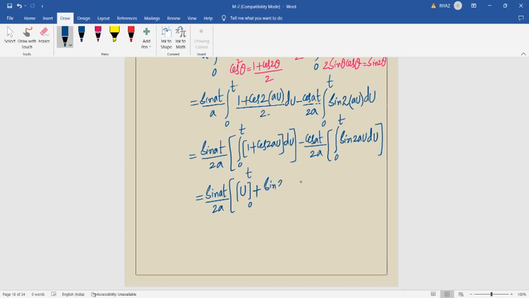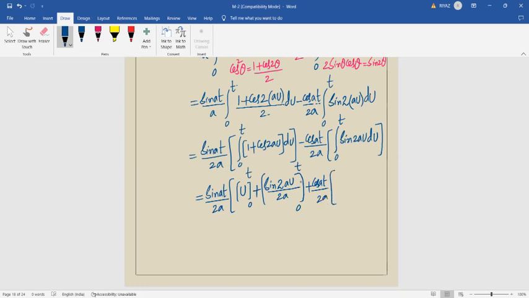Integration of cos 2au by the u coefficient, which is 2a here, with limits 0 to t. You understand this step? Integration of sin 2au, and whatever the u coefficient is, we have to write it in the denominator. Plus cos at by 2a.